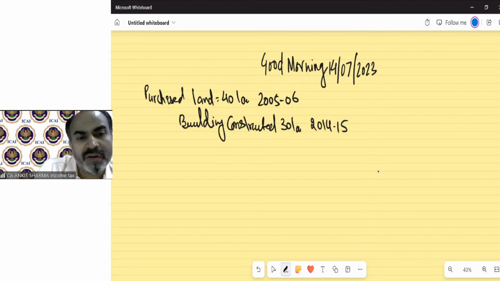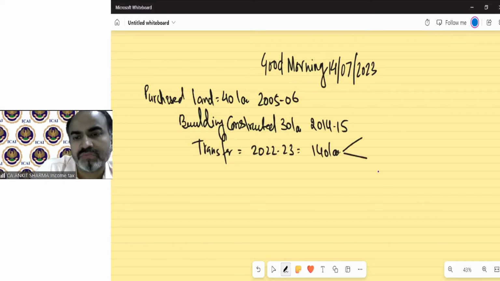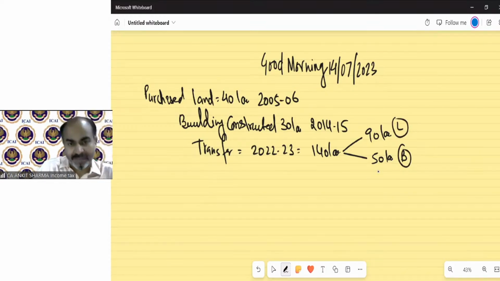Now, if you are transferring or selling this asset in 2022-23 for rupees 140 lakh, out of which 90 lakh was for land and 50 lakh for building. So we need to calculate it separately.